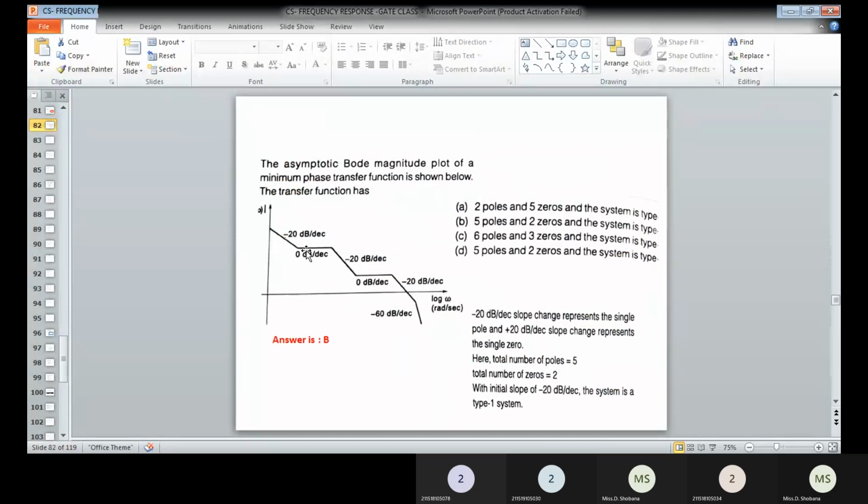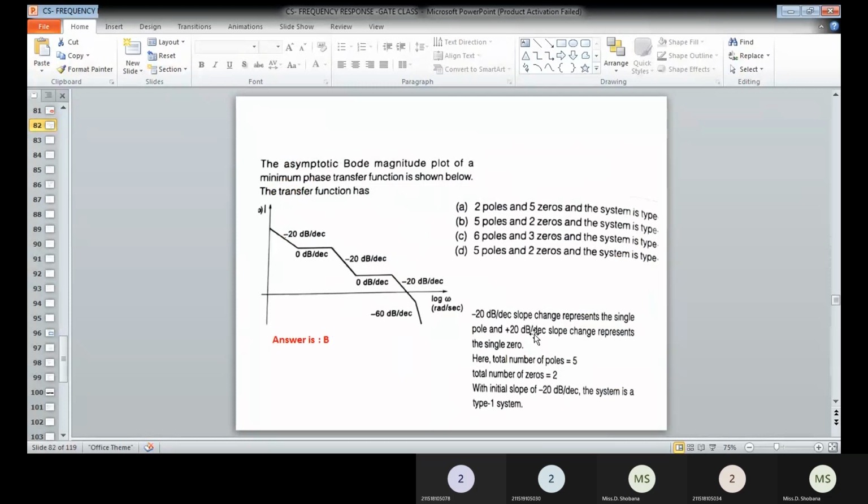Okay, so it's simple. You just have to observe the given diagram and check the nature of the slopes. Minus 20 means a pole exists. If there is a plus 20 dB slope, then a zero exists.